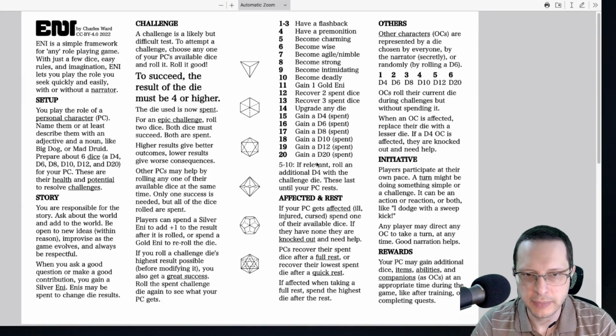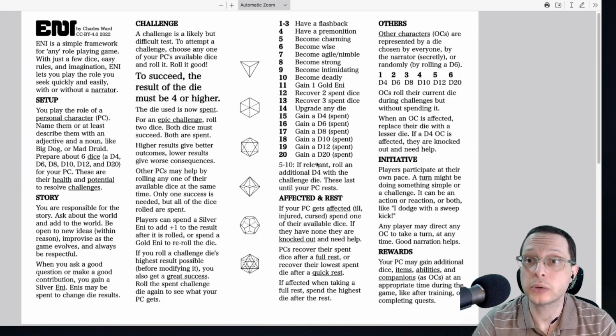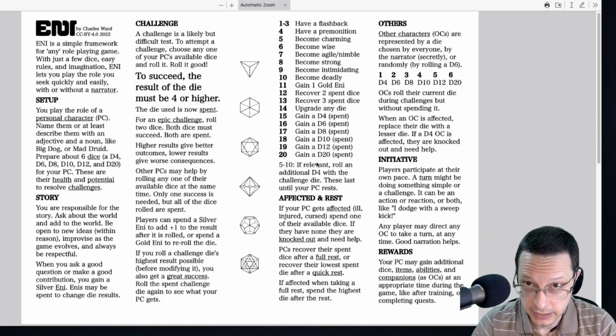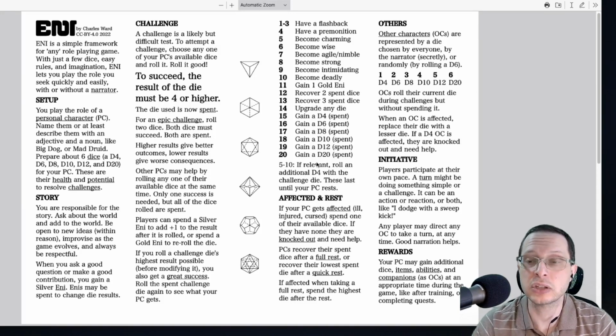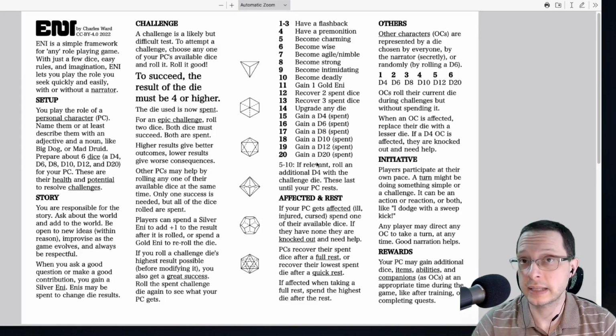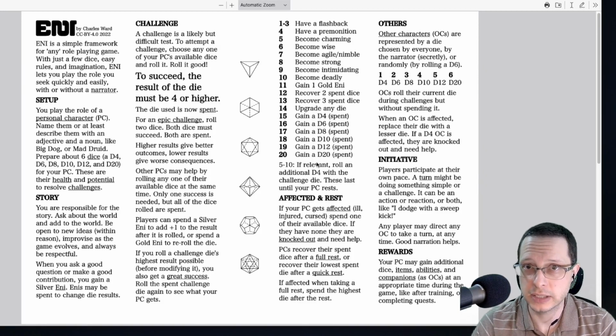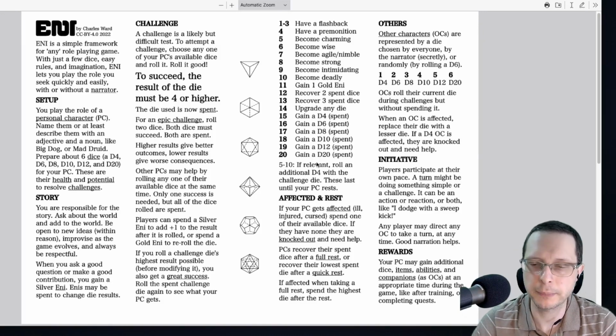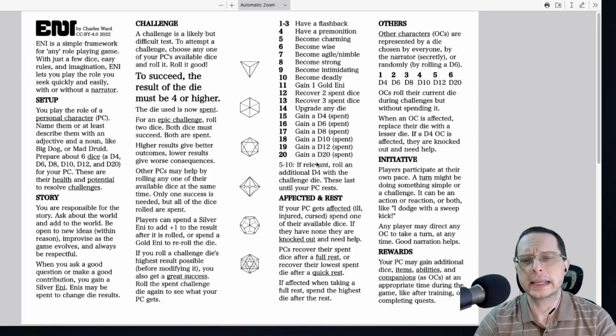Let's say we're doing the same thing, but it's an epic challenge. Again, each of the characters contributes 1 die. In this case, both of them would need to succeed because it is an epic challenge, and both of the dice are spent. But at least in this case, each of the characters is only spending 1 instead of 1 character having to spend 2 dice, which might not necessarily be an option. So yeah, that's ENI.